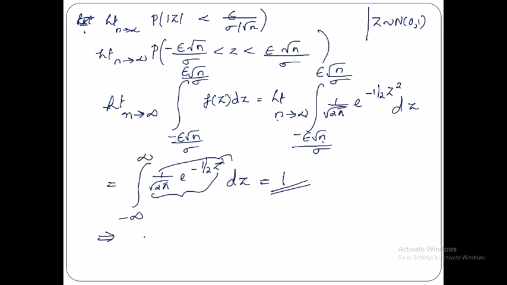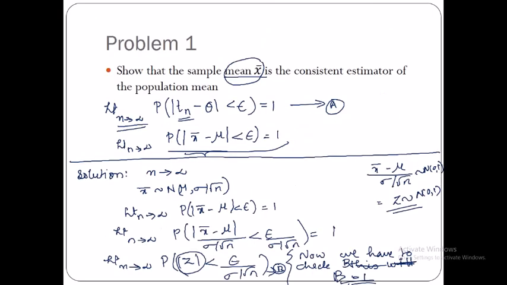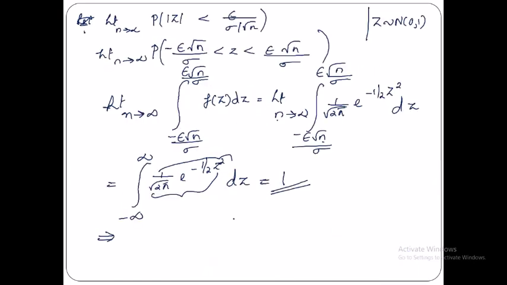So where have we come from? We just started from this thing, and we have proved that the probability of modulus x bar minus mu less than epsilon is equal to 1. And what does that mean?